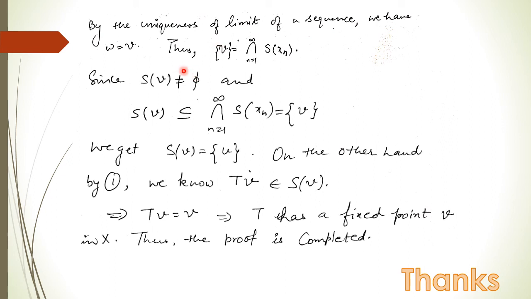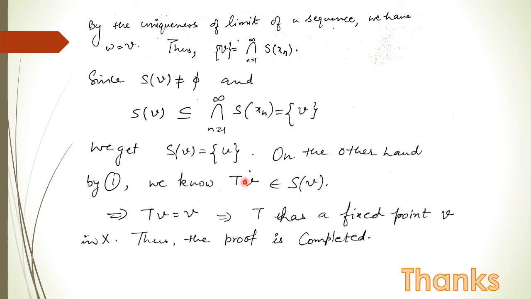Further, Sv is non-empty because v belongs to it, and Sv is a subset of the intersection, which is the singleton. So Sv should be equal to the singleton {v}. By using equation 1, Tv also belongs to Sv. Why?